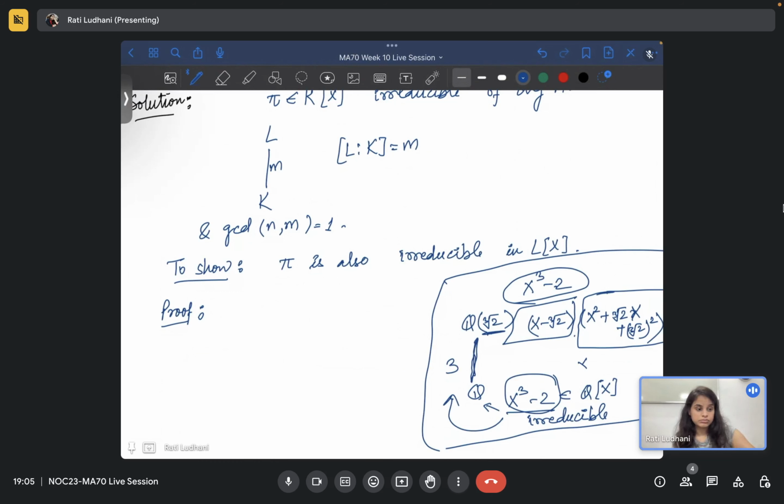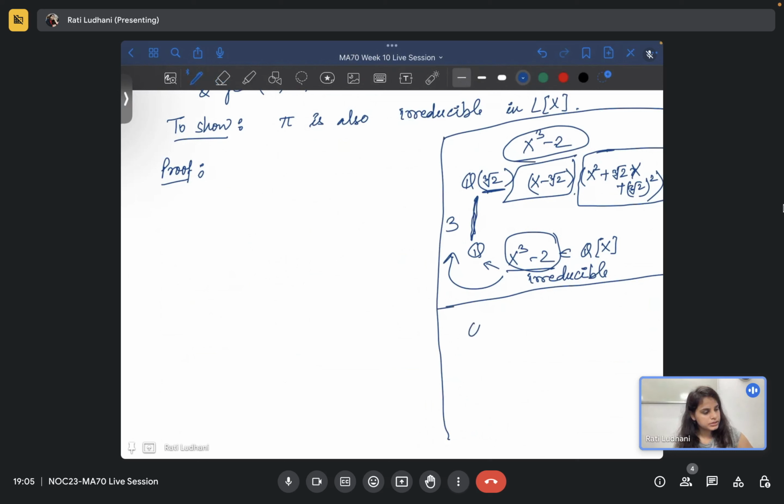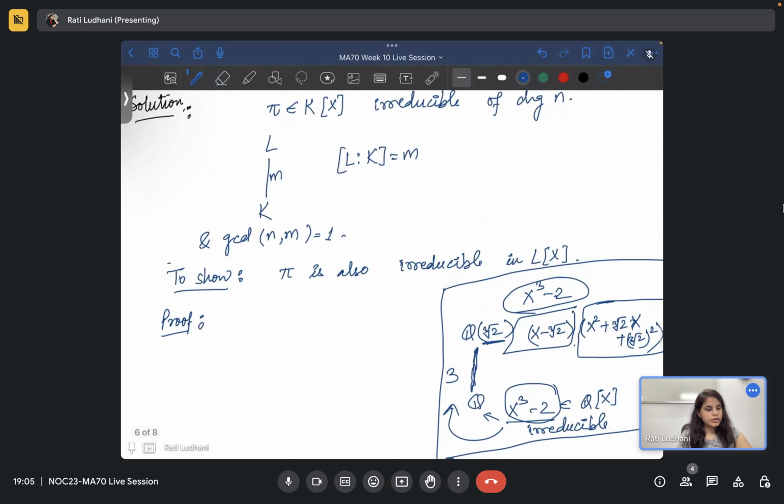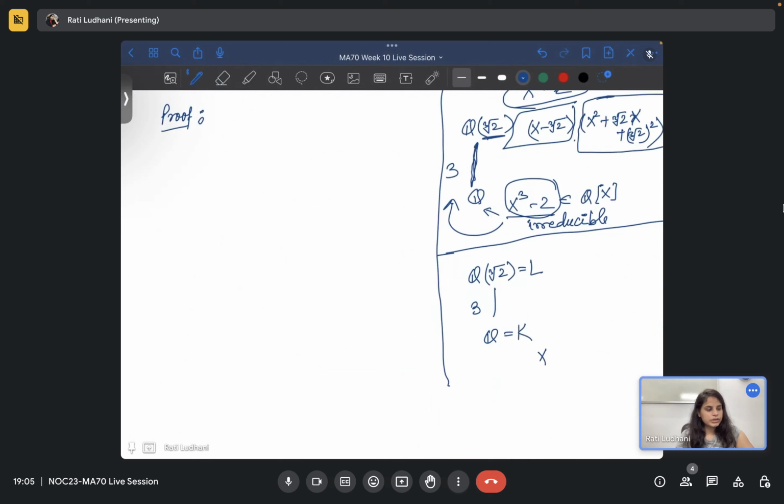Oh, there is one more thing I want to say. For example, in this situation itself, that is your L, and you have started with Q, and that is your K, and the degree of the extension is 3, that we also know because of the minimal polynomial. Now pi is any irreducible polynomial. If I had considered this, then this will still be irreducible here, right?